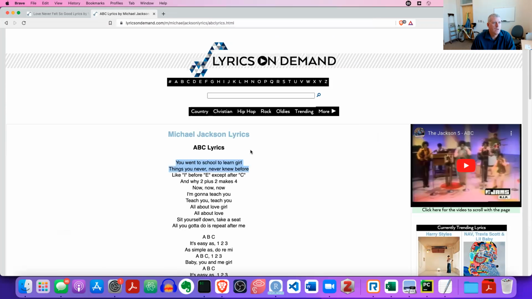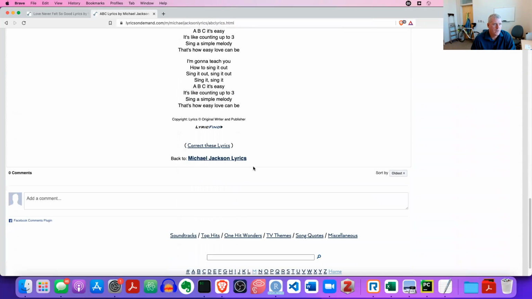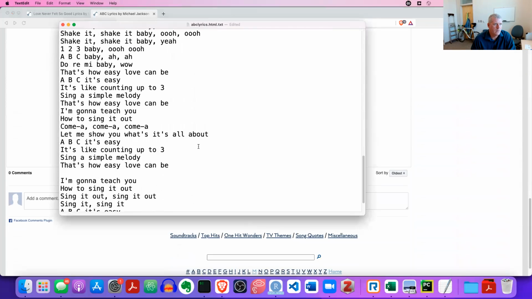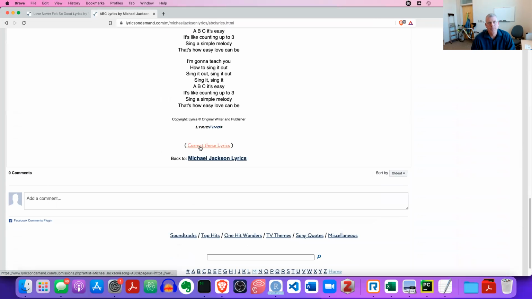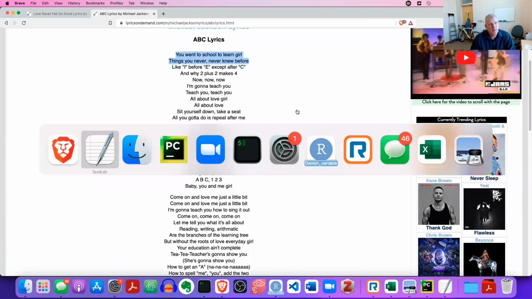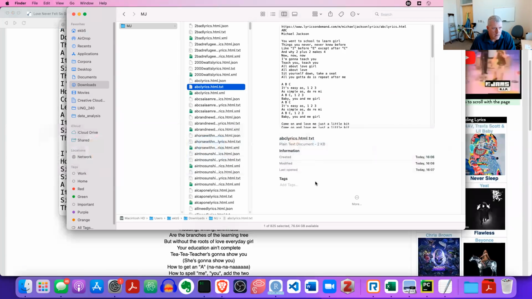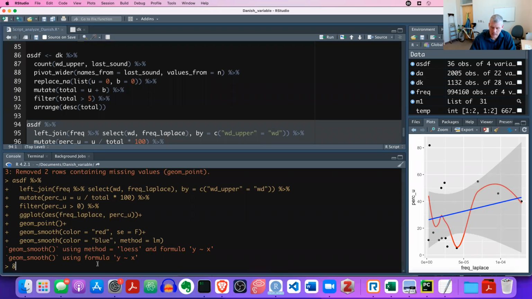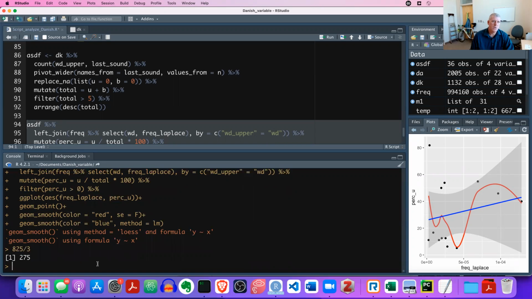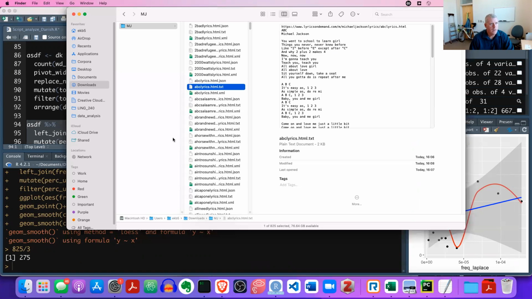Right there. Anyway, it scraped out all the lyrics here and put it into this TXT file, as well as the XML and JSON file as well, which again are more oriented towards computers reading them. So yeah, there you go. If I divide the number of items in this directory, which is 825, divided by 3, there are 275 song lyrics, 275 unique songs that I got the lyrics for in this directory.